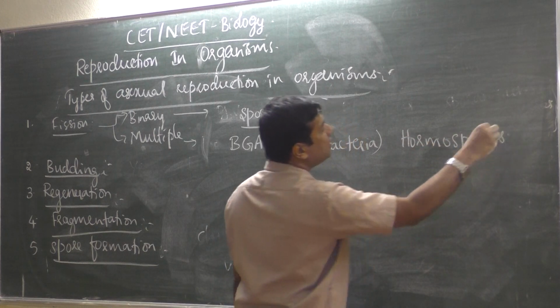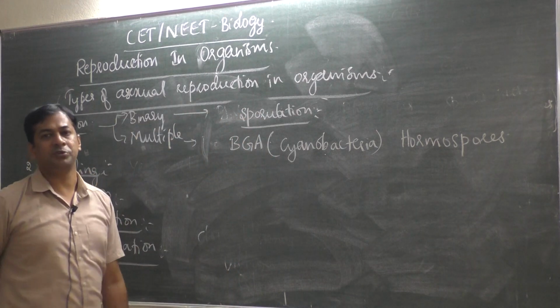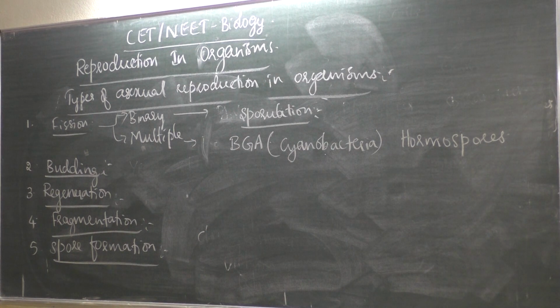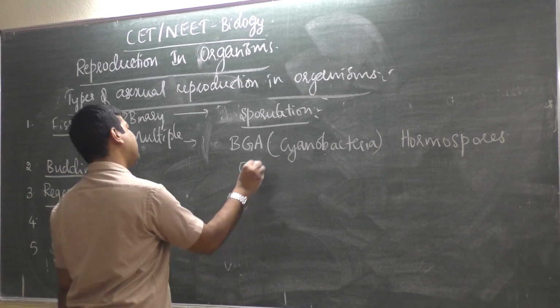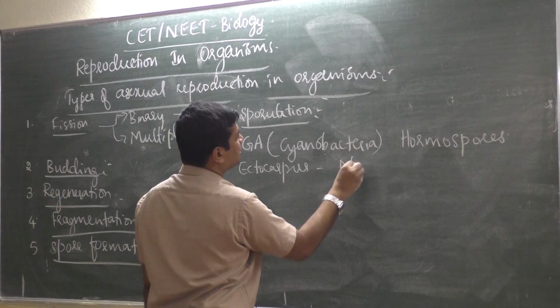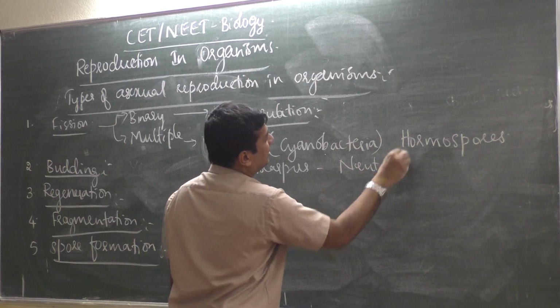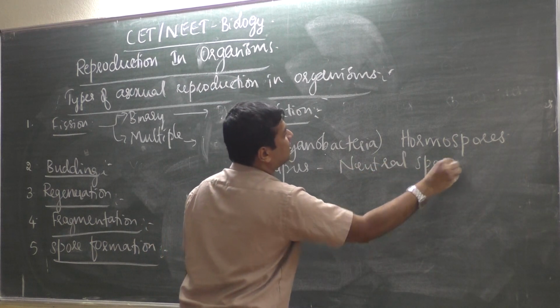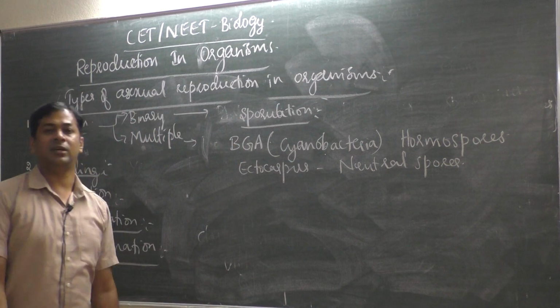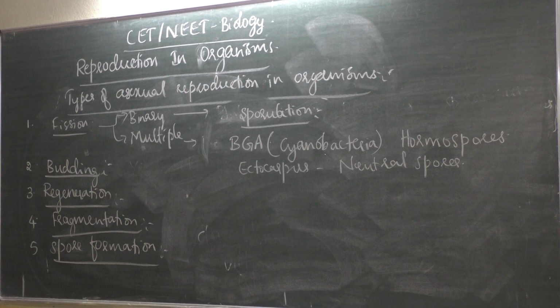This is slightly beyond the textbook, so if you want you can take it, otherwise just leave it. Then Ectocarpus algae produces special spores called neutral spores. This is too much beyond the textbook, we are discussing it for NEET.